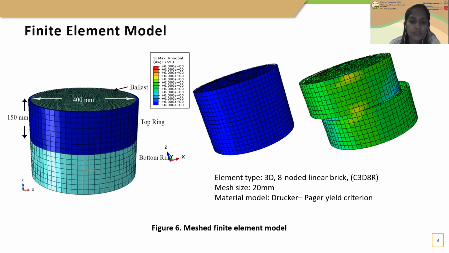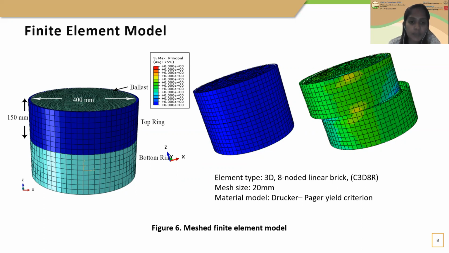The overall properties of the ballast with fines are considered as one material when assigning material properties to foul ballast. When talking about the boundary conditions, the upper ring is fixed by restricting motion from every direction, and the bottom ring is allowed to move horizontally at the rate of 0.05 millimeters per minute in the x direction. The bottom surface of the ballast is restricted in y direction.